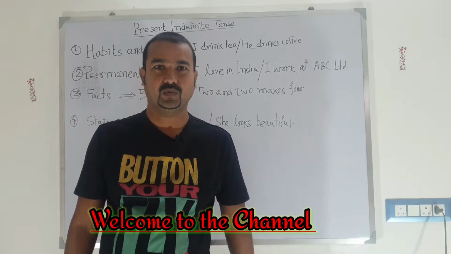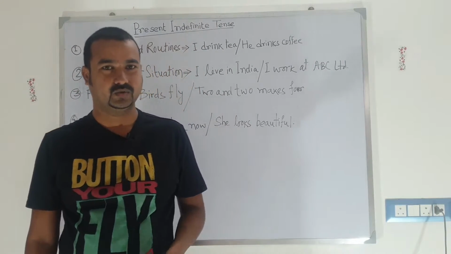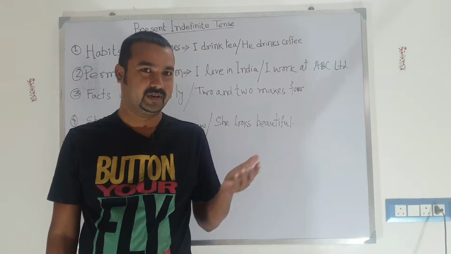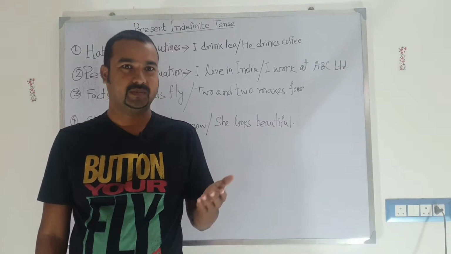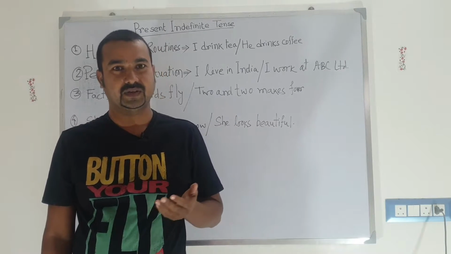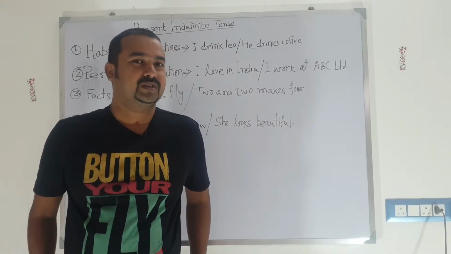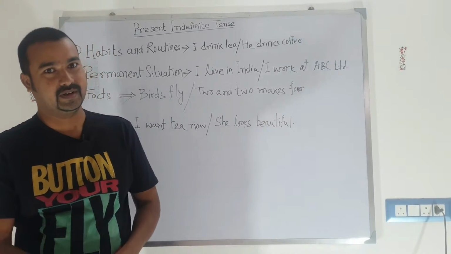Friends, earlier we had discussed past tense and today we will be discussing present tense. There are four subcategories in present tense: present simple tense, present continuous tense, present perfect tense and present perfect continuous. So today we will be discussing present simple tense or present indefinite tense.